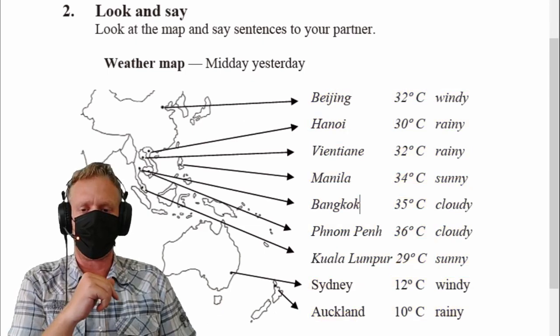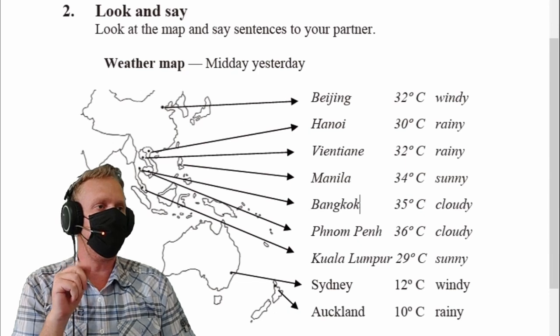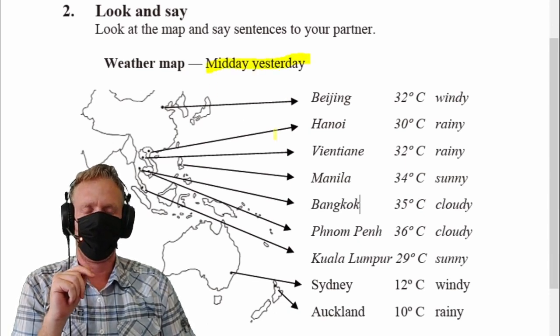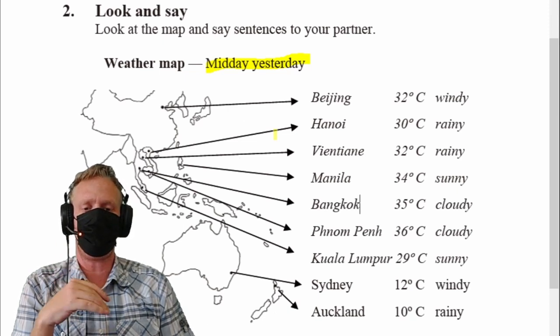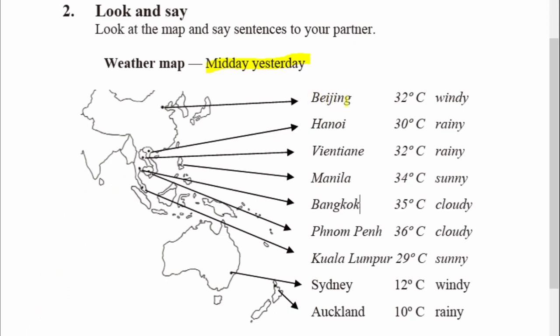Now it's time to speak in the past tense. We can take a look at this weather map. It says midday yesterday. So let's take this map and read it in the past tense. Yesterday, Beijing was windy with a maximum temperature of 32 degrees Celsius. Hanoi was rainy with a maximum temperature of 30 degrees Celsius.